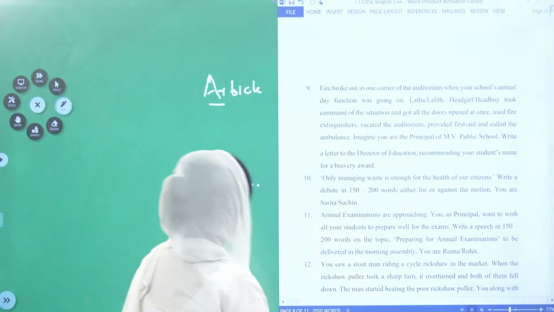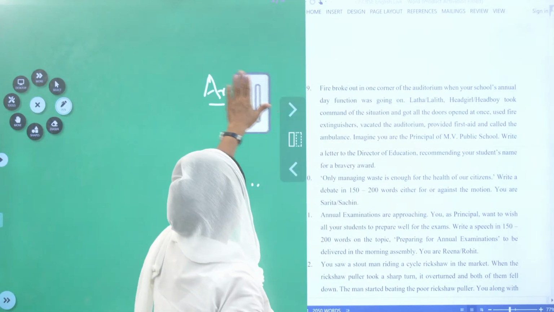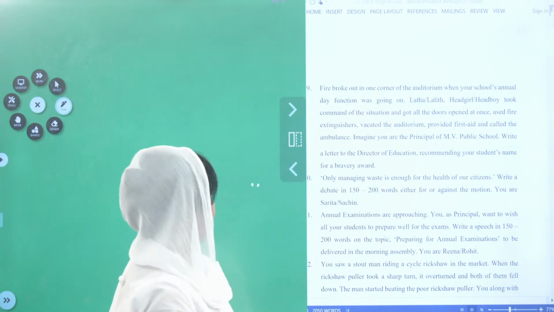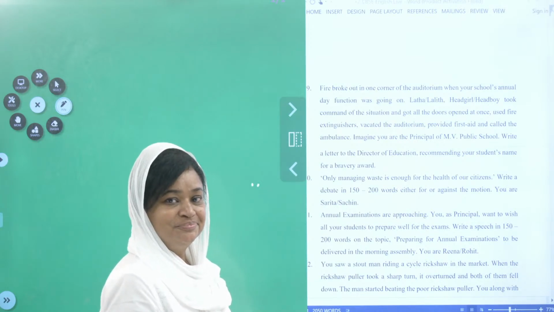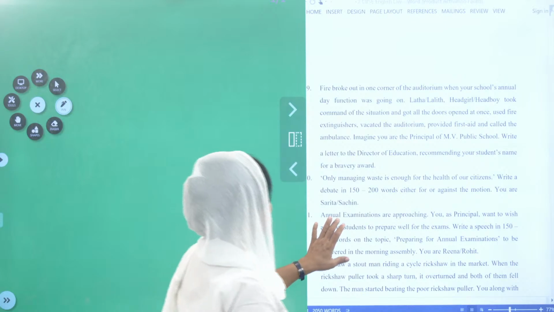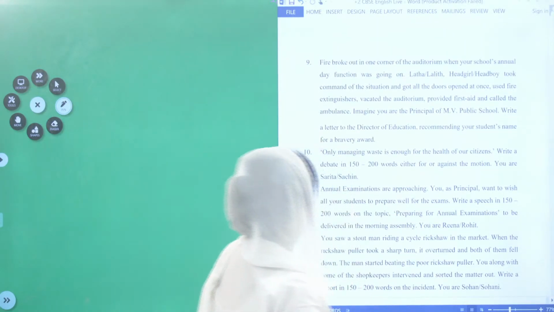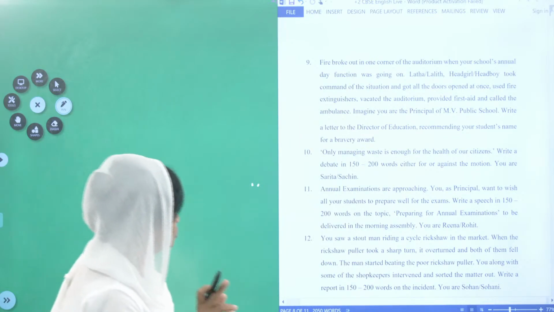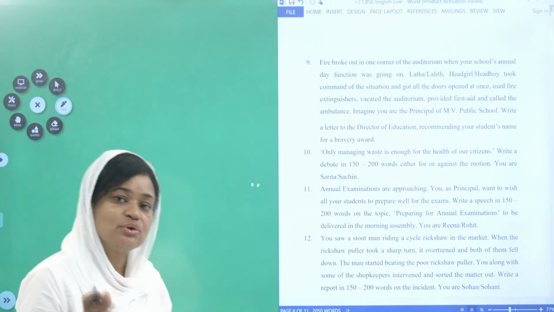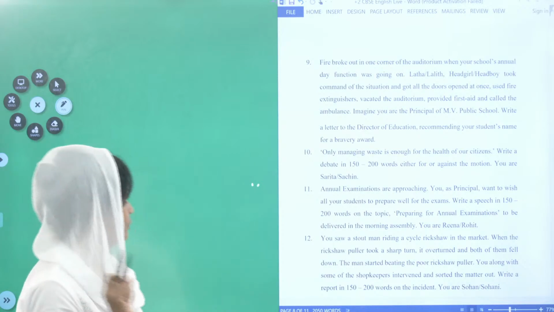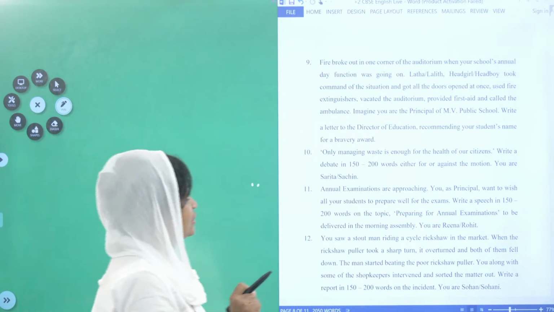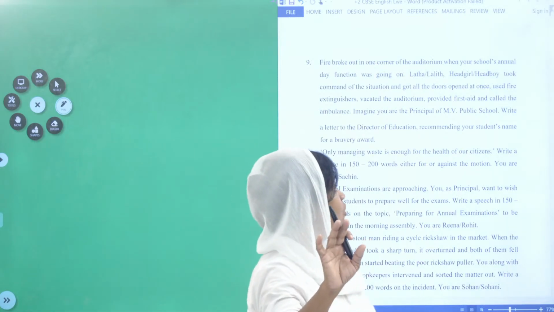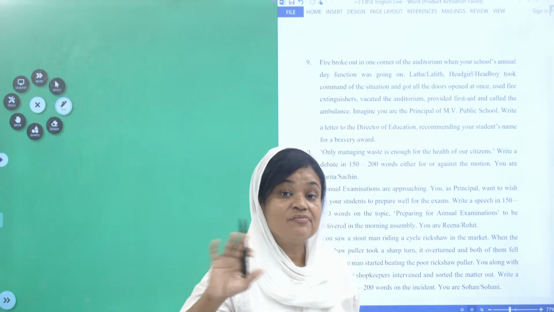What is the next one? Is section B very interesting? Okay. 9th one. Fire broke out in the corner of the auditorium when your school's annual day function was going on. What is going on? Your school function is going on. Now what happened? In the corner of the auditorium of your school, what happened? Fire broke out.